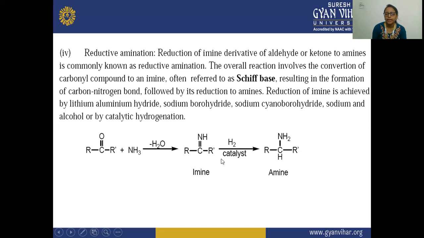Here we have taken catalytic hydrogenation. After that the reduction occurs, and there is a formation of this amine.